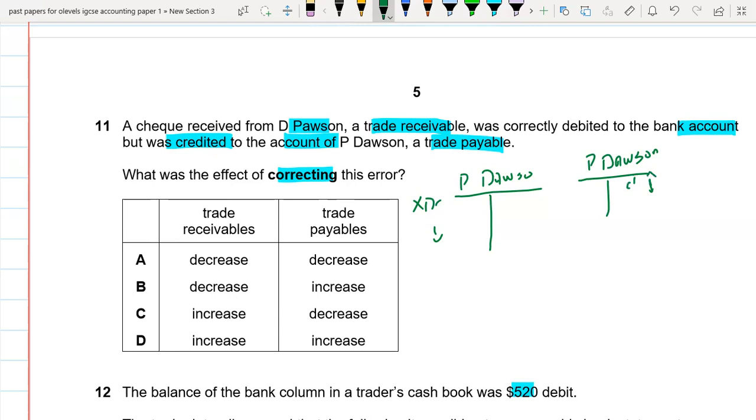But what was the effect of correcting this error? So if we correct this error, it means that if we record it on the debit side, yes. So trade receivables, basically, if we now correct this error, so now we are recording it. We are recording a debit side entry in the P Dawson account.